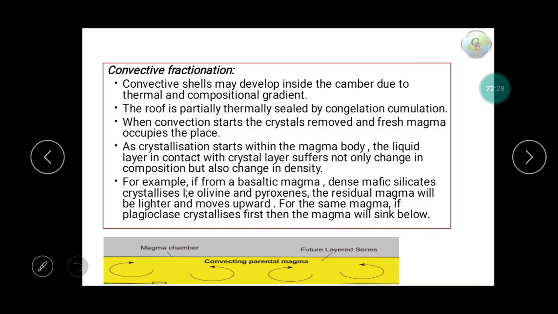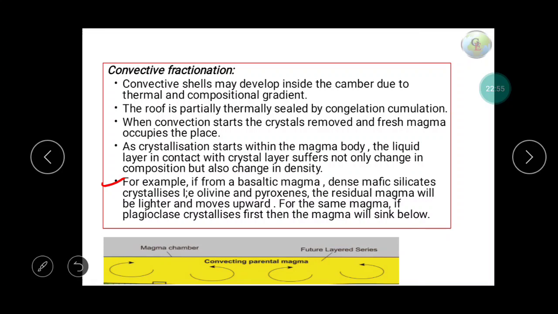So what is it saying? It is saying that in a magma chamber, convective cells will be there because of density difference as well as thermal gradient. We can take an example, it will be better to understand. From the basaltic magma, dense mafic silicates, suppose olivine and pyroxene, will crystallize.